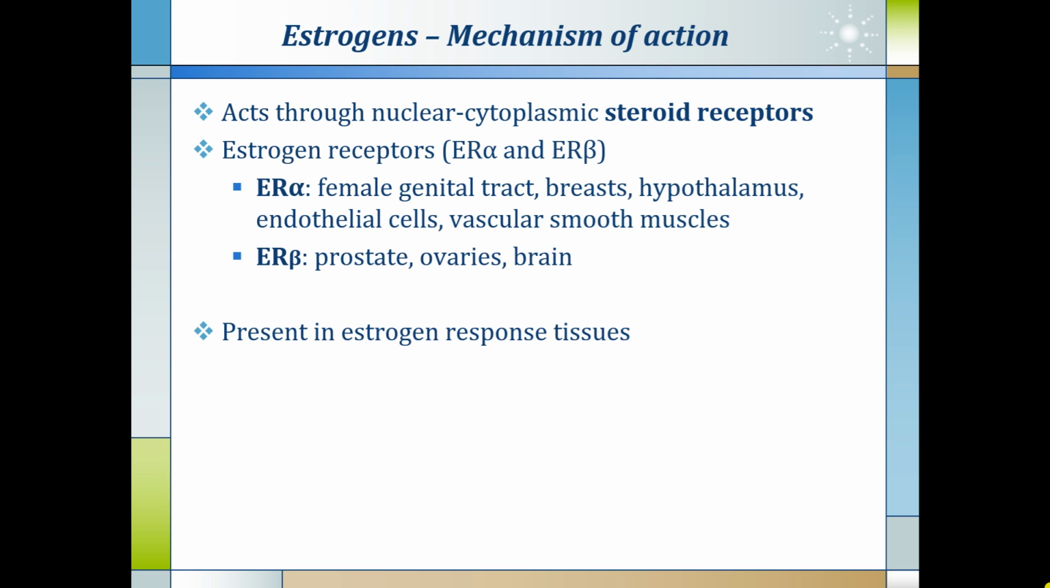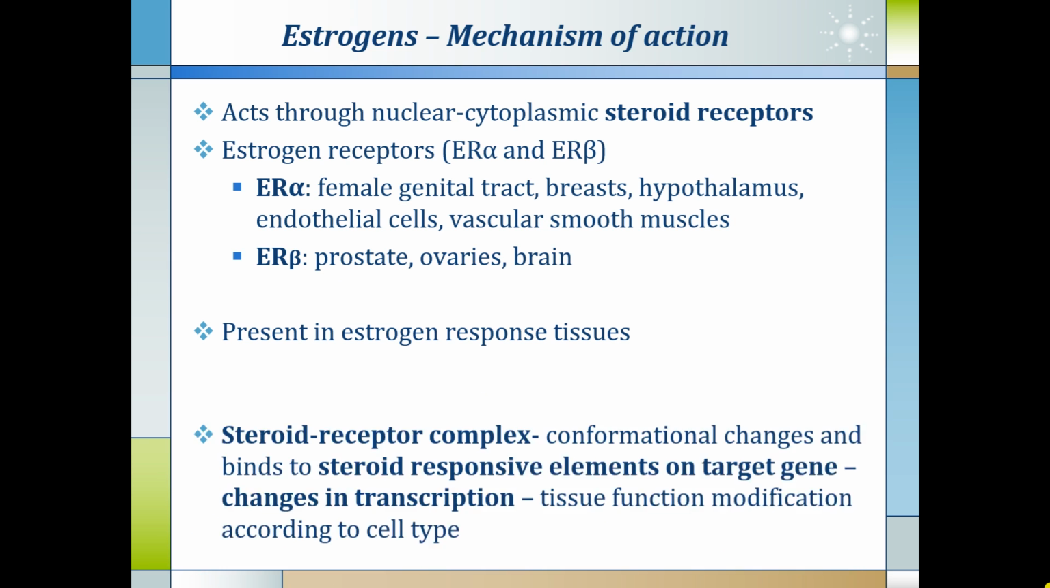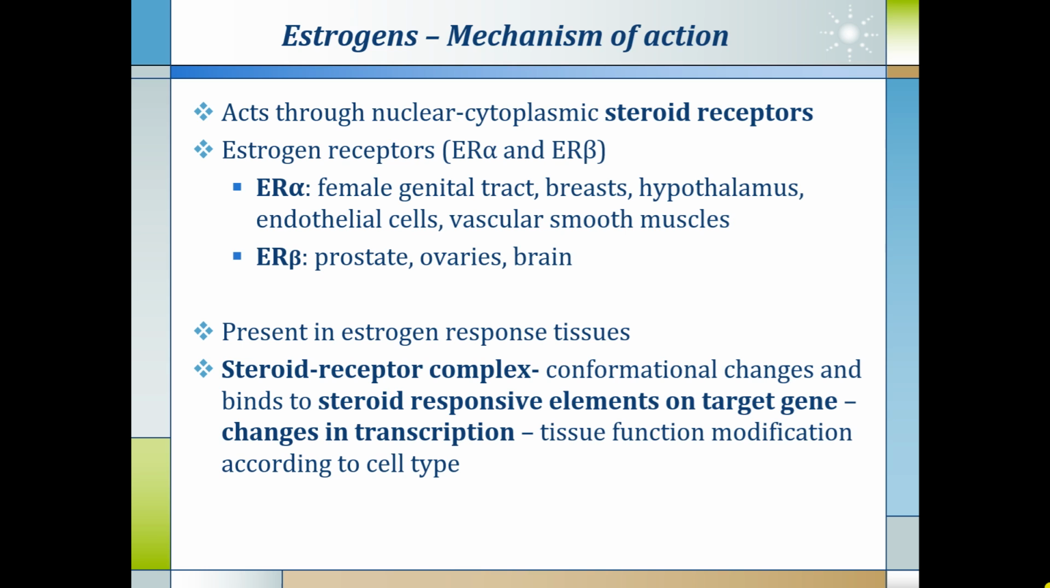Estrogen receptors are present in different tissues and their response varies based on the type of the tissue. Usually the steroid receptor will accept this endogenous estrogen and form a steroid receptor estrogen complex that will undergo a conformational change and bind to steroid responsive elements on the target gene, which would lead to change in transcription and ultimately tissue function and modification according to the cell type on which the receptor is located. Basically, it is a nuclear steroid type of receptor.